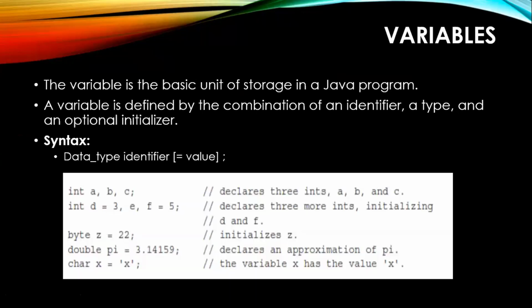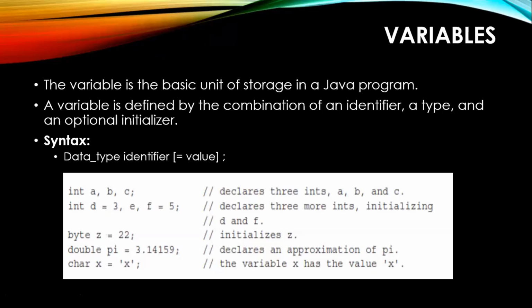A few examples like this. You can write int a, b, c. Here you are creating three different variables of integer type, or during declaration itself you can initialize them with some values. Both these examples are creating integer variables, and this one is creating a byte. So byte z = 22. Is it a valid value to be put into a byte? What is the range of a byte? Can we put 22 into z?